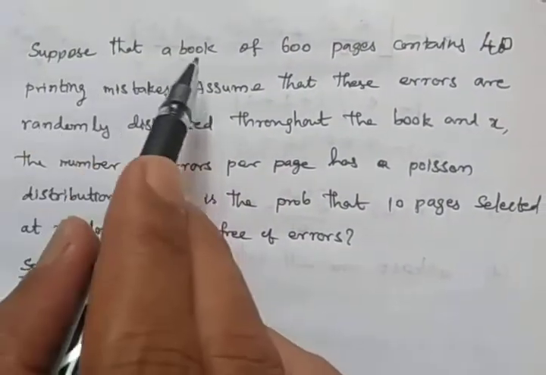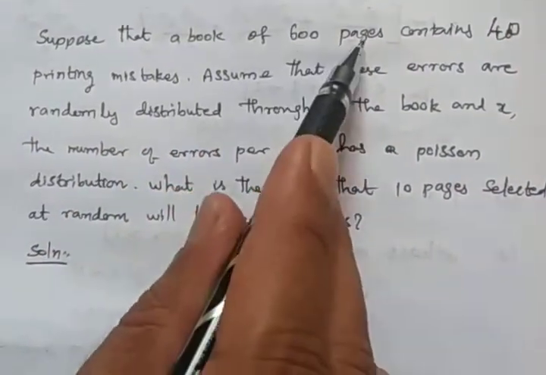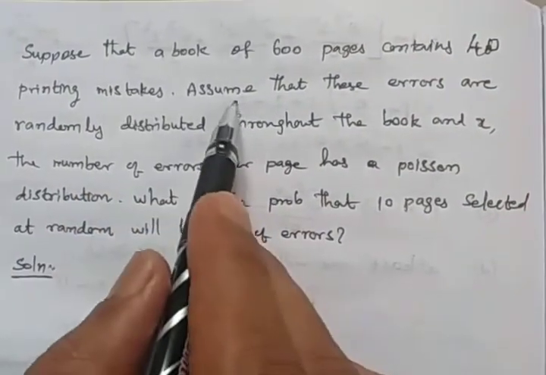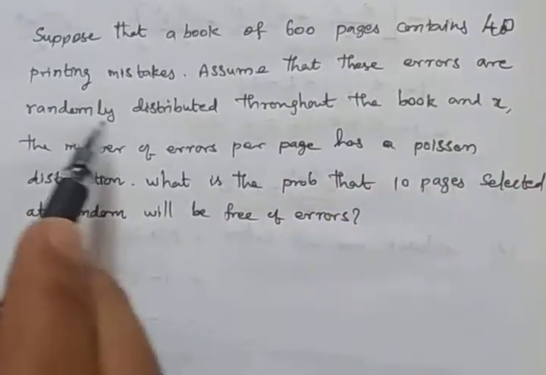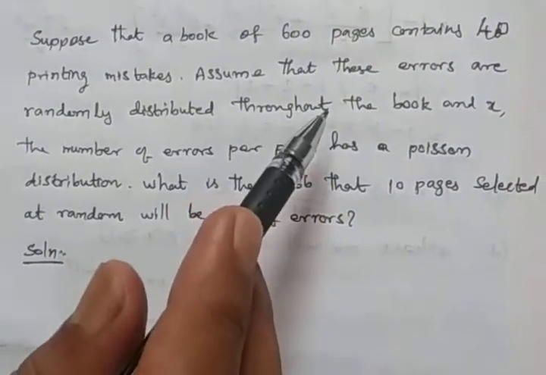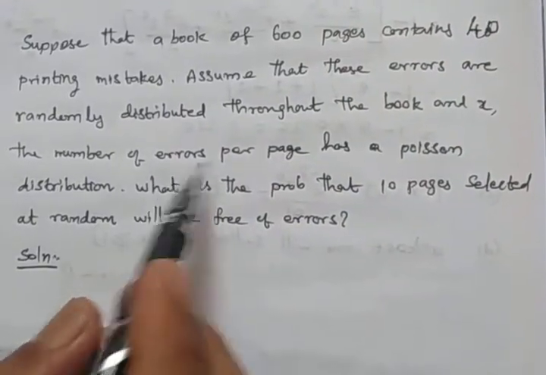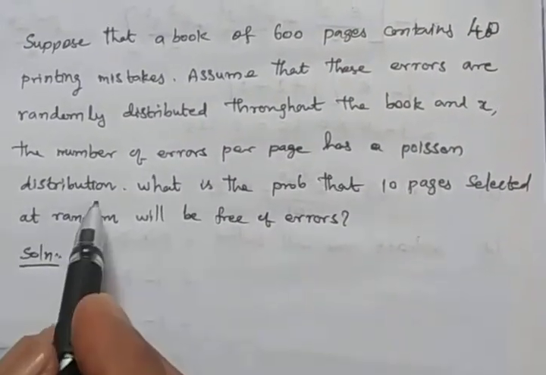Suppose that a book of 600 pages contains 40 printing mistakes. Assume that these errors are randomly distributed throughout the book, and x, the number of errors per page, has a Poisson distribution.